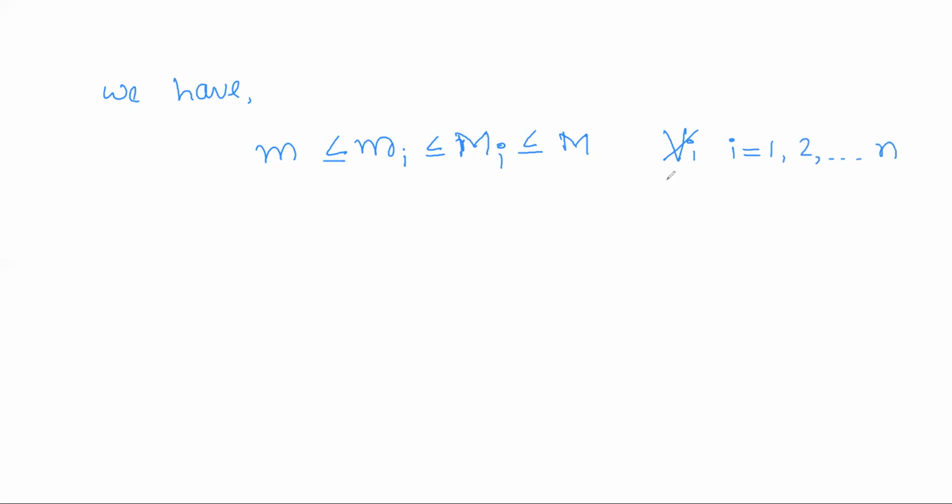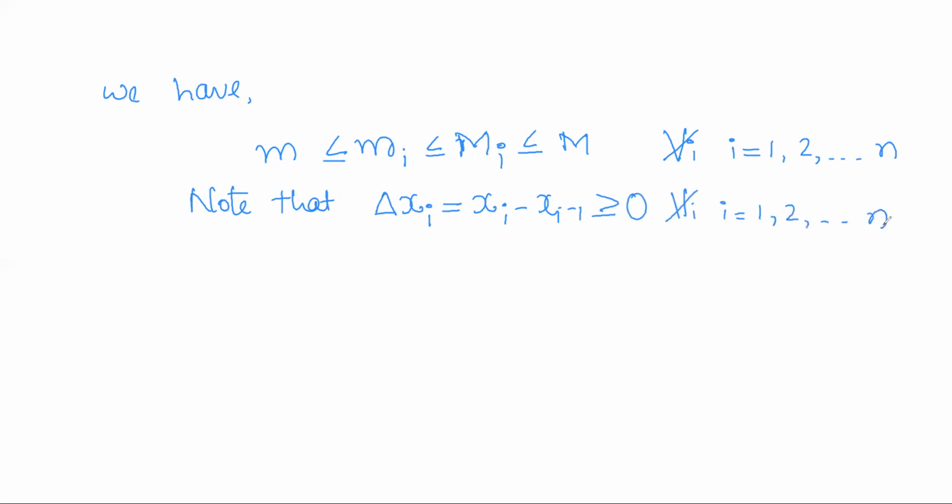Now note that we have defined the length delta xi to be xi minus xi minus 1, which is greater than or equal to 0 for all i running from 1 up to n. So as delta xi is a non-negative quantity, multiply this inequality by delta xi.